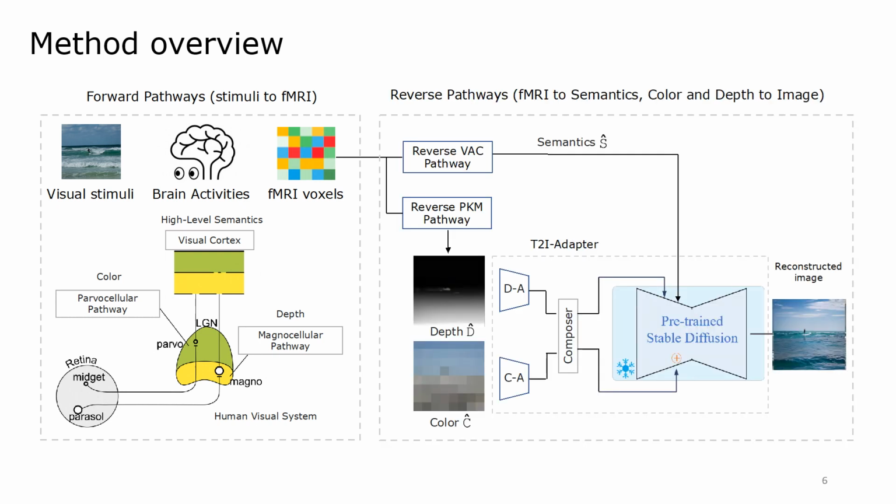In our method, depicted on the right, we seek to inverse processes within the human visual system, thus deciphering concurrently the semantics, color, and depth cues from the fMRI recordings. Considering fMRI data as input, DREAM uses three components. The reverse VAC extracts semantics in the form of a CLIP embedding. The reverse PKM deciphers color and depth in the form of coarse spatial palette and depth maps. Finally, the reconstructed image is obtained by feeding the deciphered cues into a T2I adapter in conjunction with Stable Diffusion. We now provide a walkthrough of each component.